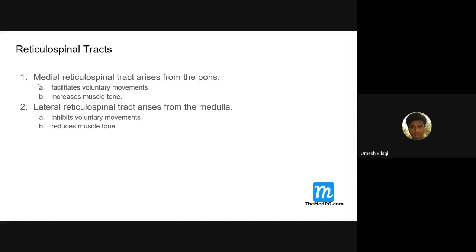Now see, one thing: medial reticulospinal tracts arise from the pons, and lateral reticulospinal tracts arise from the medulla. The pons-origin medial ones facilitate movement and increase tone, whereas the medulla-originating reticulospinal tracts reduce movement and decrease muscle tone. They have the balancing effect. These are the ipsilateral extrapyramidal tracts I just discussed.